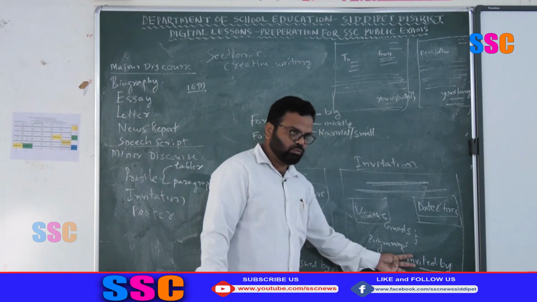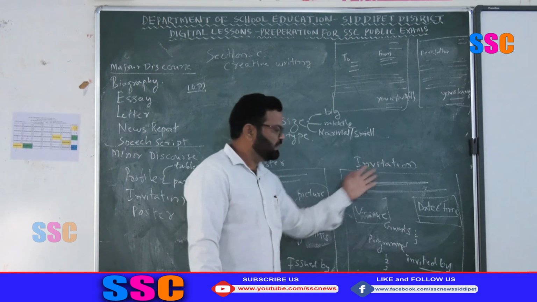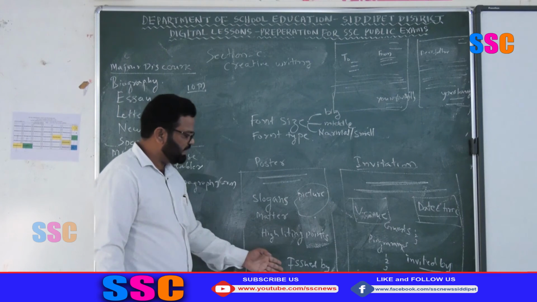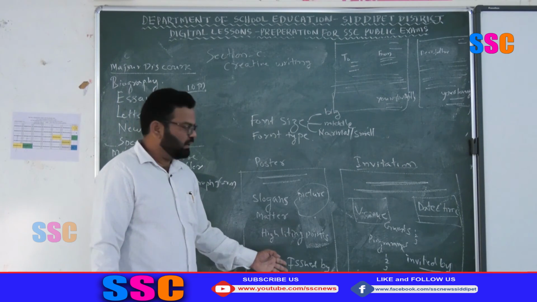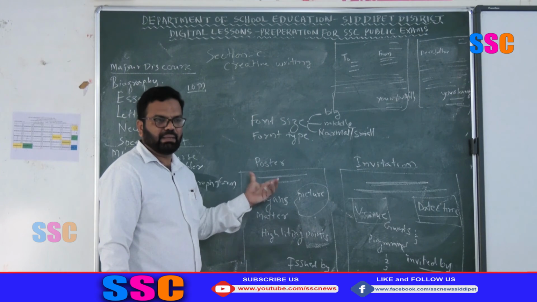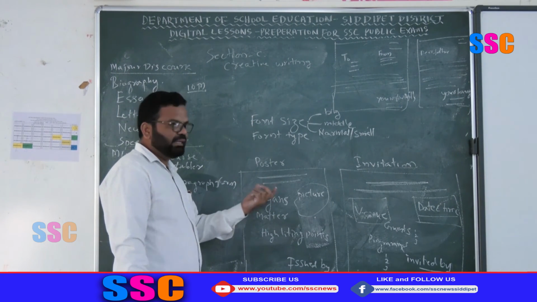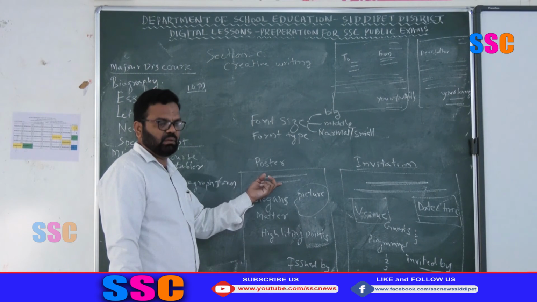These 4-5 lines you may cover at the bottom of this minor discourse. In the same way here also. Then at the top you can write the heading of the poster, whatever suitable heading you suggest.